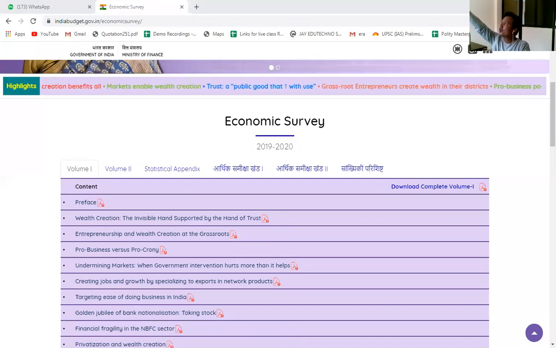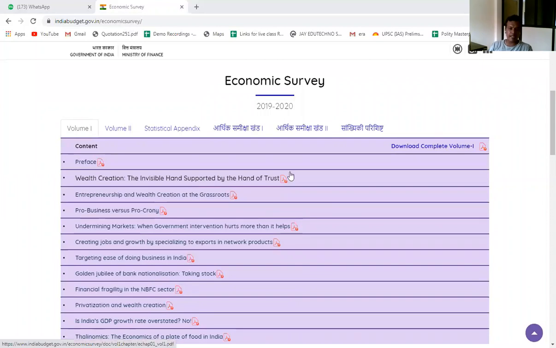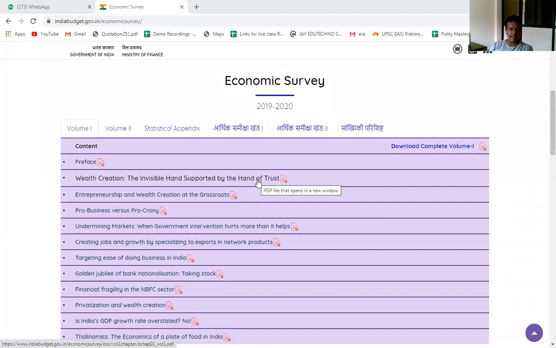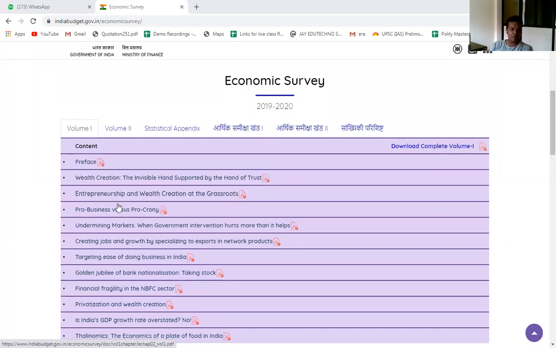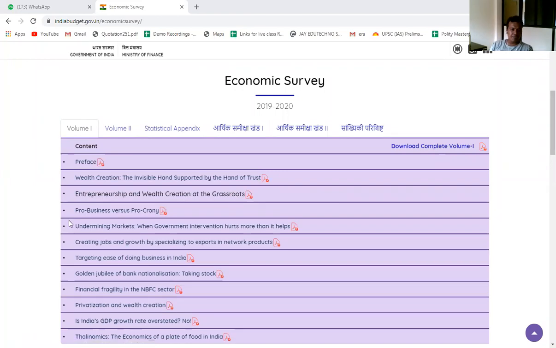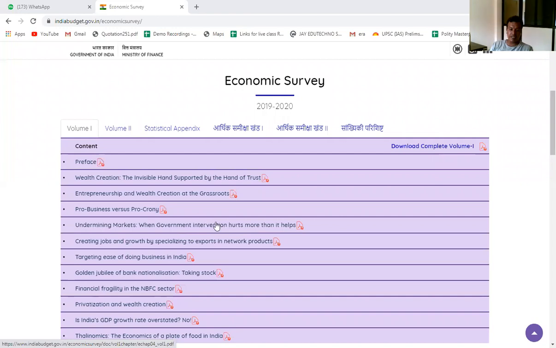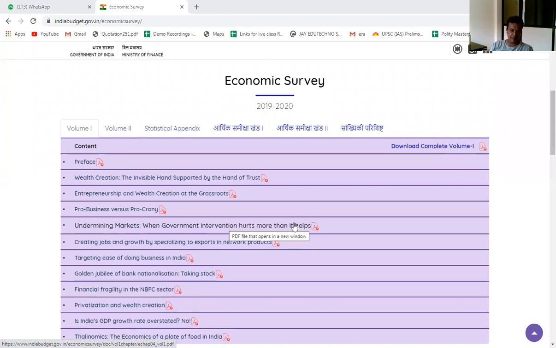Is it clear? Why? Because you will see the index of volume 1. Can you all see the content of volume 1? Wealth creation, the invisible hand supported by the hand of trust, is a finding given by the government of India. Then entrepreneurship and wealth creation at grassroots. Then pro-business versus pro-crony capitalism. Undermining markets, when government intervention hurts more than it helps. Like yesterday in our last live class, we discussed how government intervention hurts more than it helps. That is explained here.